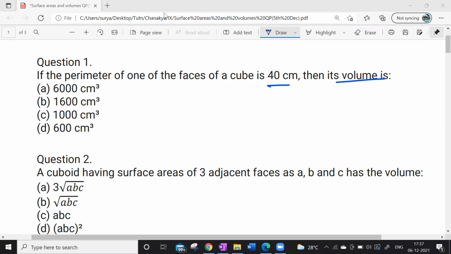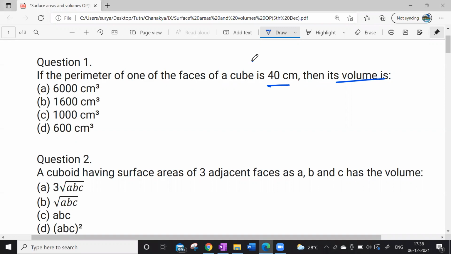Yes, Jivika, can you please explain how you solved this question? Jivika, are you here? Jivika, are you here or not?